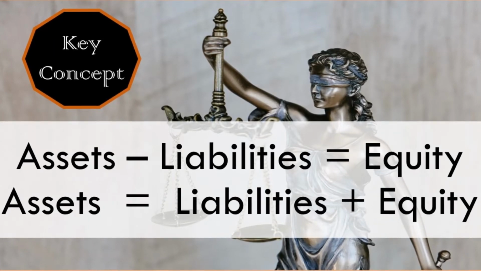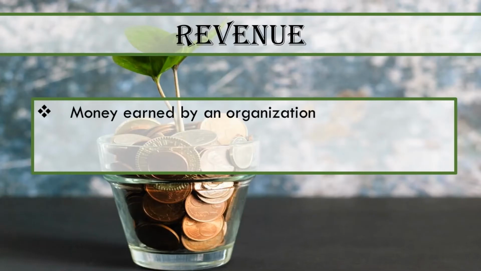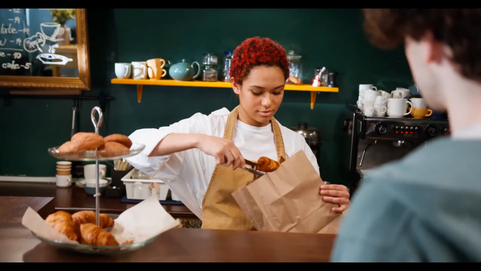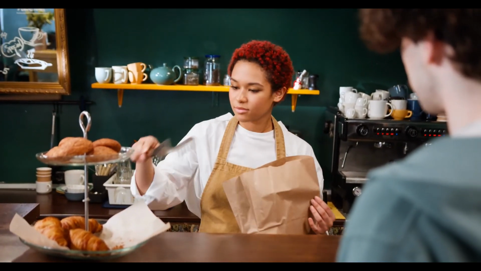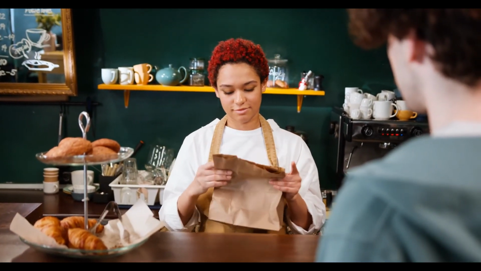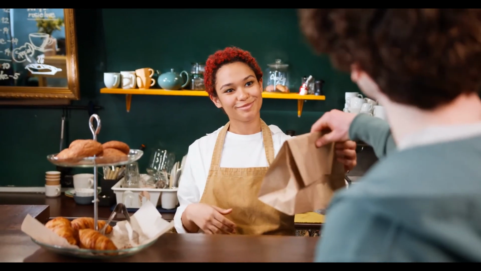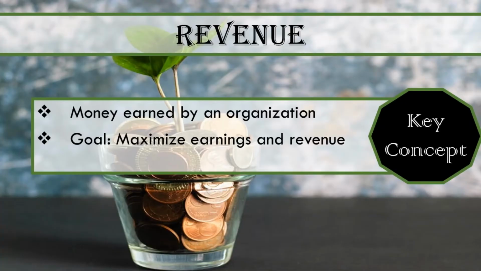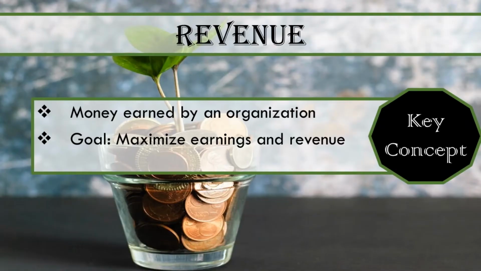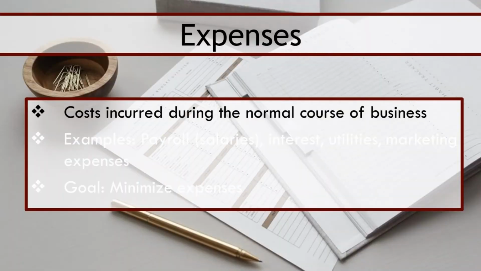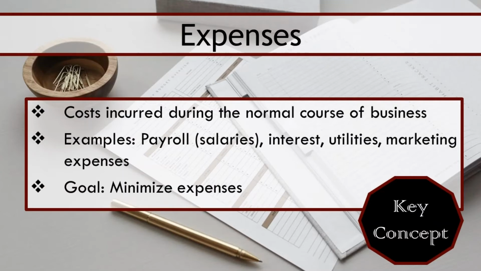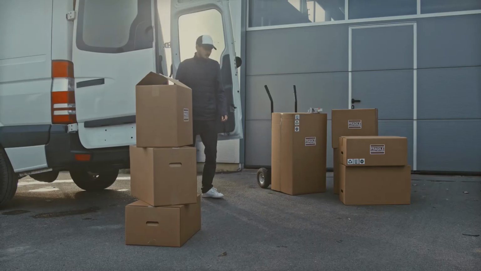All right, next, revenue is the money earned through business activities such as the sale of inventory to customers and the sale of property, plant, and equipment. In general, an organization's goal, and I'm sure this is your goal too, is to maximize earnings and revenue. Expenses are the costs of operations, such as payroll expenses, interest expenses, utilities, and marketing expenses.